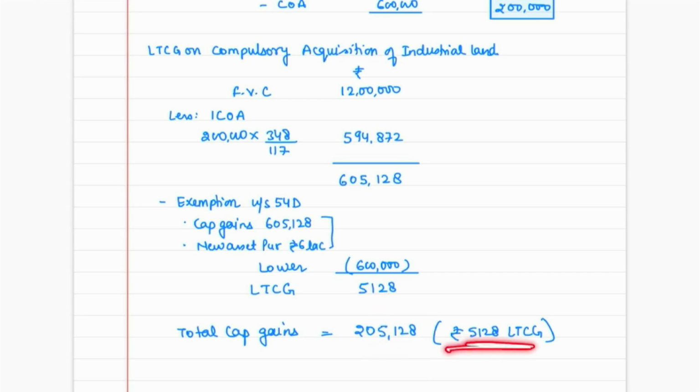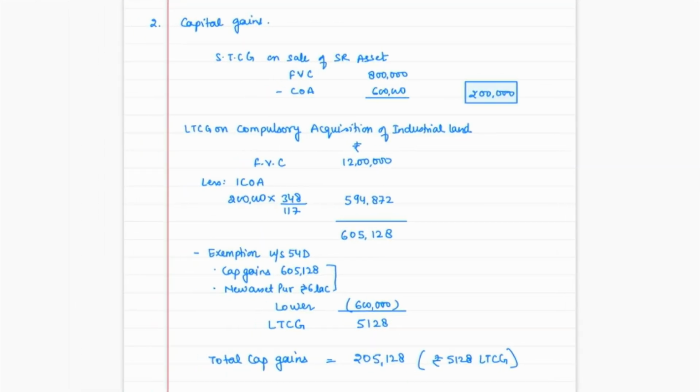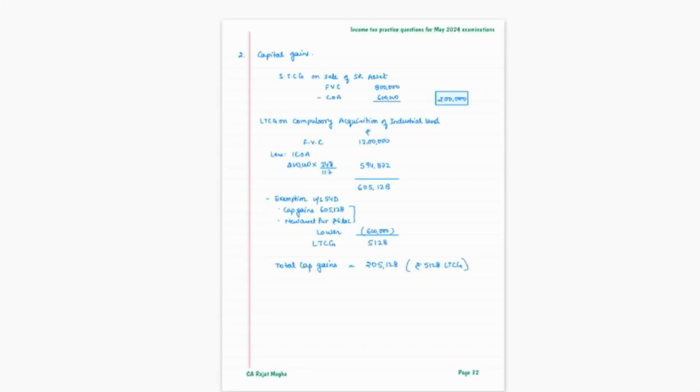Why have I written it separately? Because you understand that on this amount you will be charging 20% tax rate. So this is your working note for capital gain. Got it? Okay. Now your main answer.